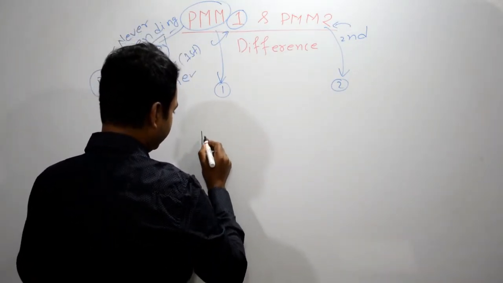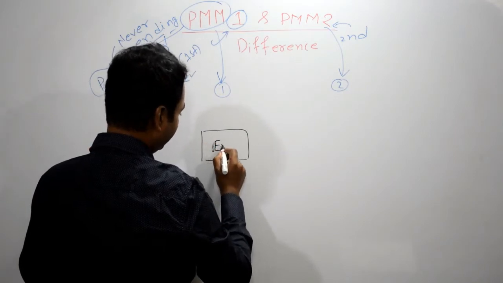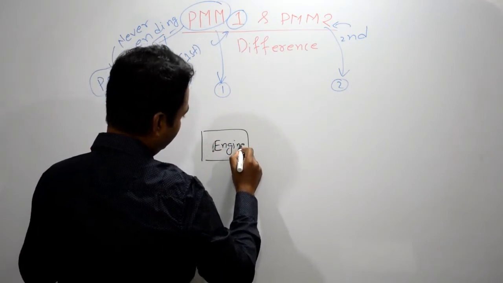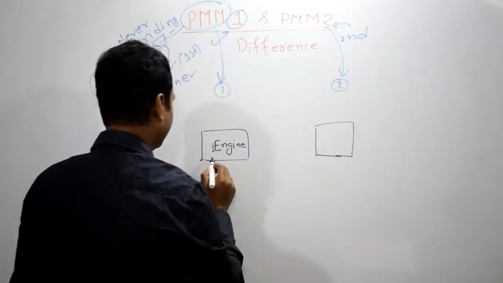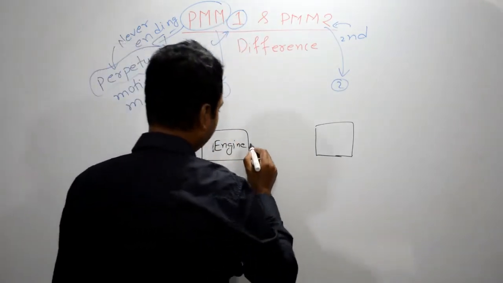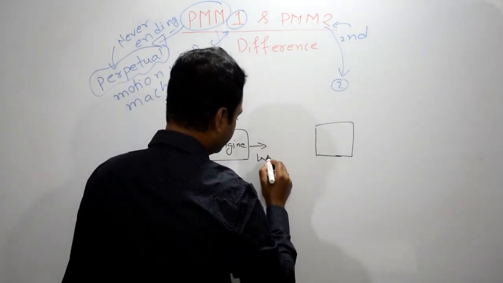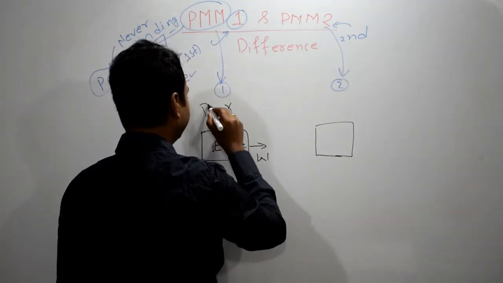So I am just drawing a machine, let's say an engine. And here also I am drawing another engine. So according to PMM1, we can get continuous work without giving any input heat.